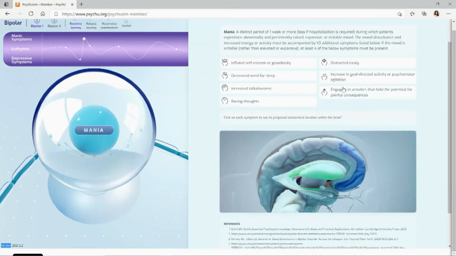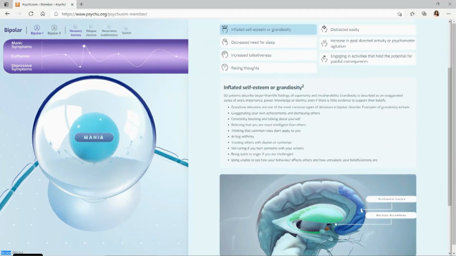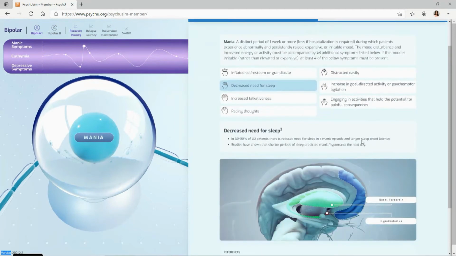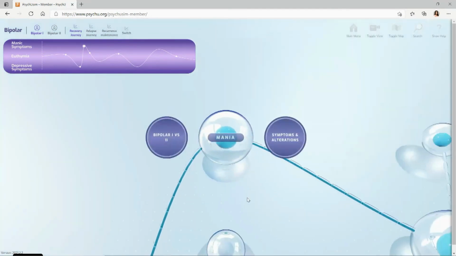But here what you're looking at is where you can click on the specific symptoms of mania, and you'll see the call out here of which brain regions are involved in that symptom, as well as some more information about it here. So as you click through, you can see the call out within the brain regions and a little blurb of information. So we can click back here.